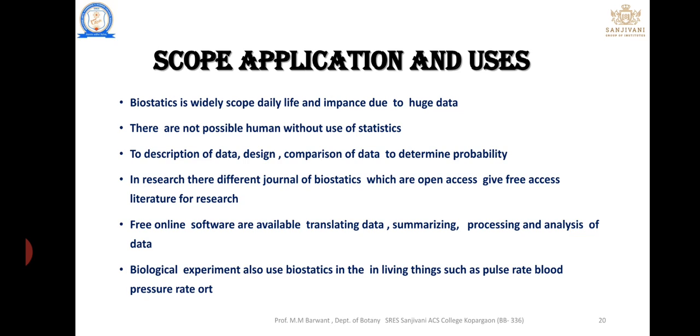It is not possible for humans to live without the use of biostatistics. I have explained that bio means living things, and statistics means collection, arrangement, analysis, and interpretation of data. There is no human without the use of data. A simple concept is given here. ऐसा आदमी ही नहीं हो सकता जो बायोस्टैटिस्टिक्स के बिना जी सकता है. सिंपल कंसेप्ट दिया है.